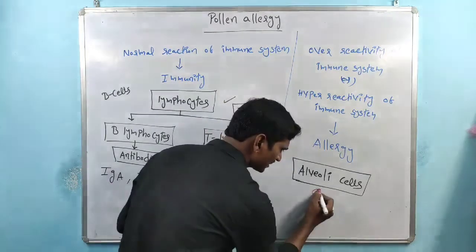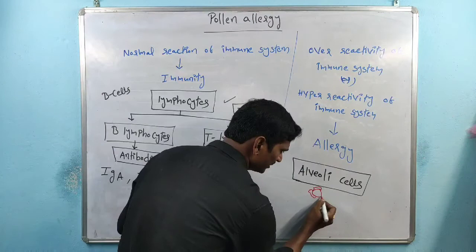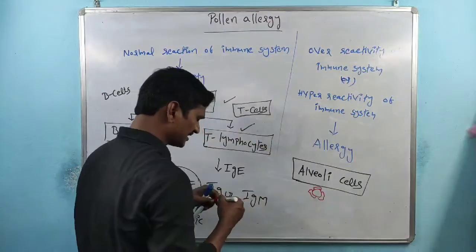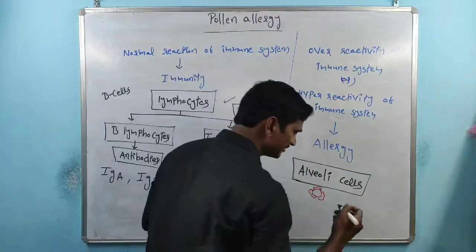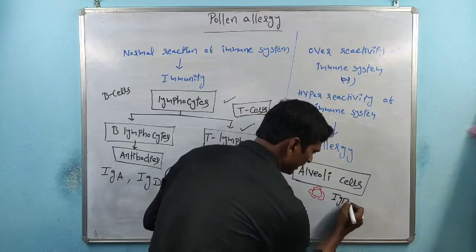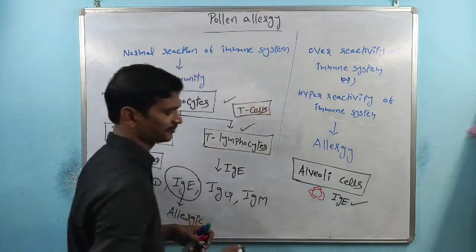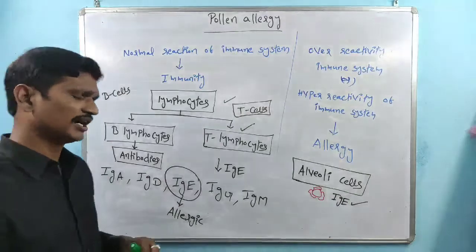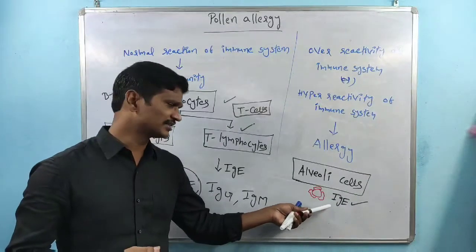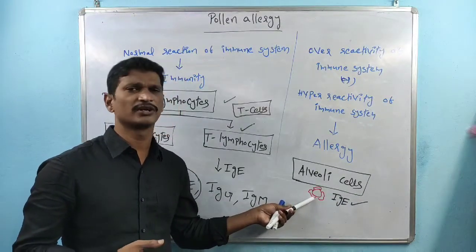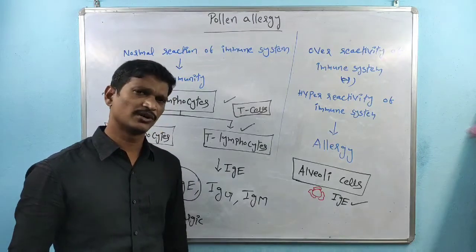If these cells interact with the pollen grains, especially the alveoli cells contain IgE, the IgE antibodies are activated and produced. These interact with the pollen grains.